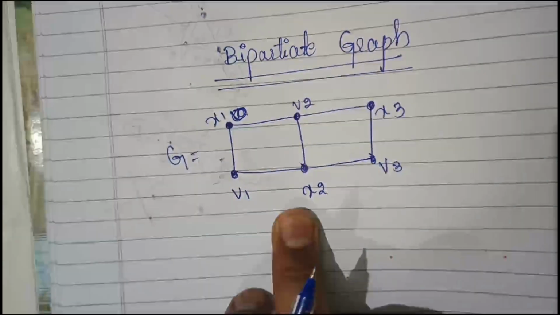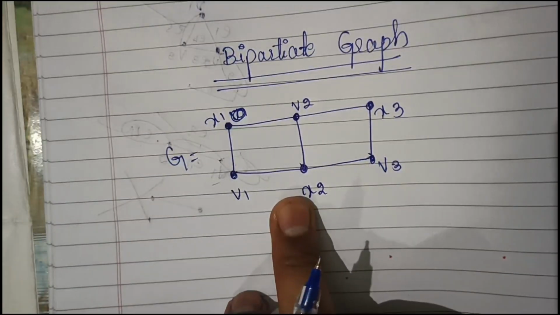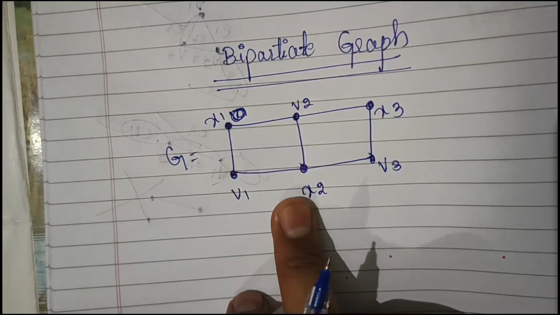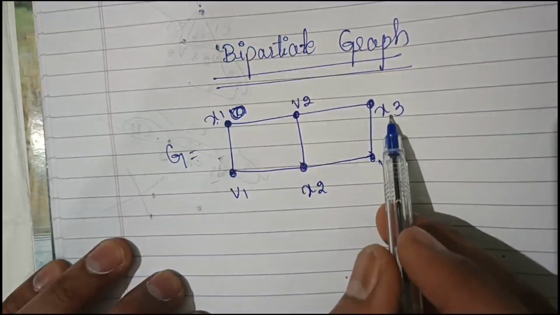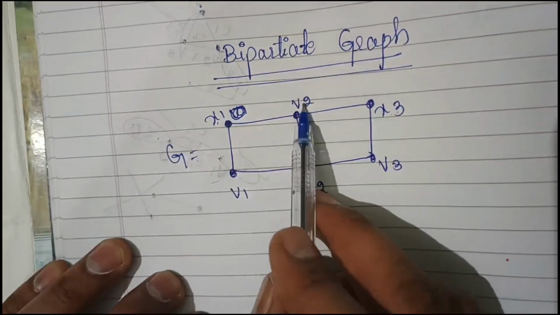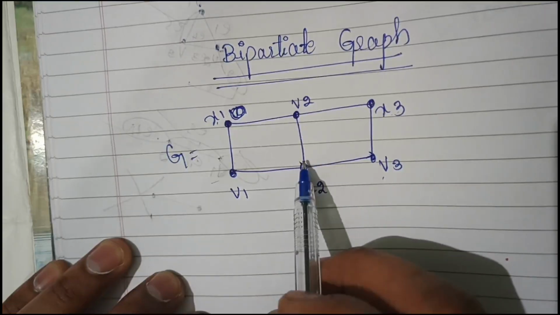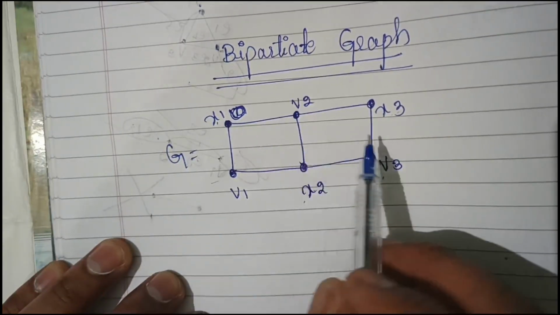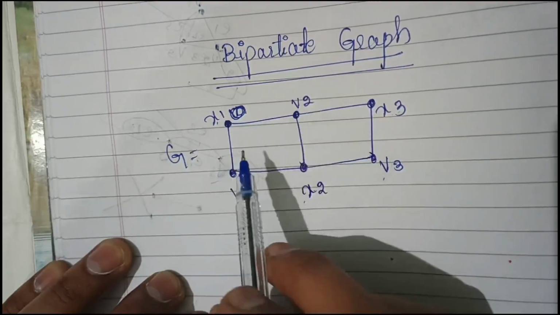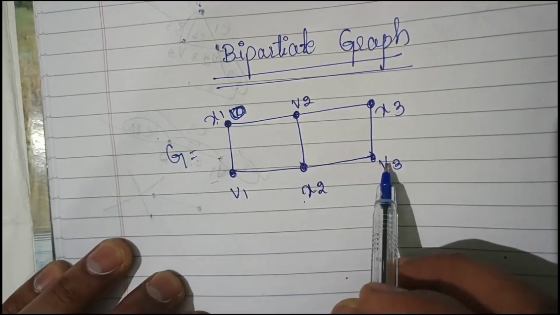They have to be given in zigzag order. So this type of graph only we can convert into bipartite graphs. Okay. So how can we consider this into a bipartite graph?